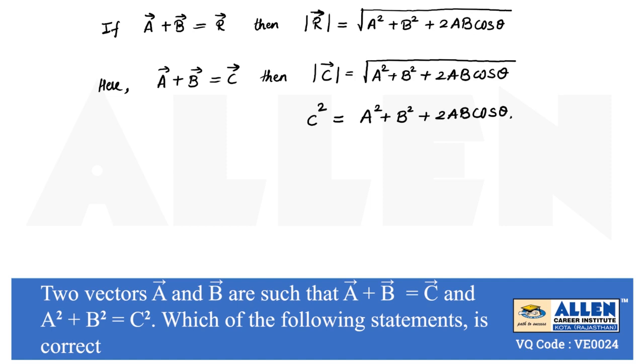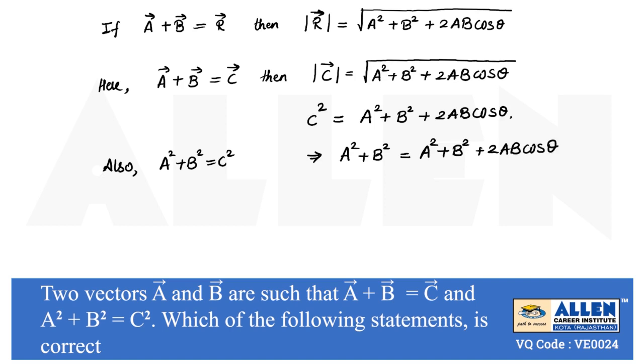But in our question it is also given that A square plus B square is equal to C square. Therefore, in place of C square we can put A square plus B square, which is also equal to A square plus B square plus 2AB cos theta.